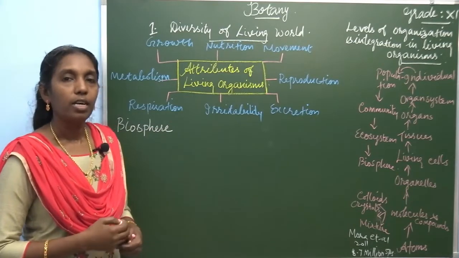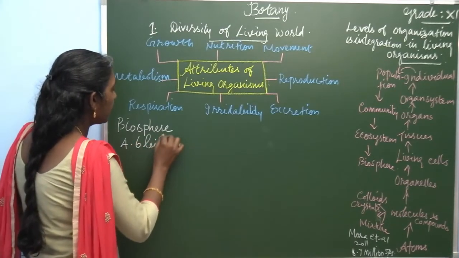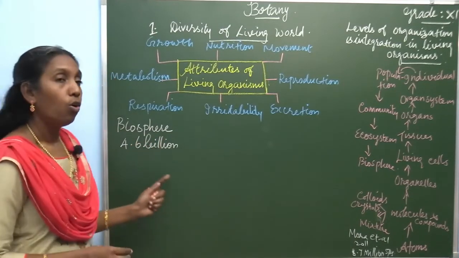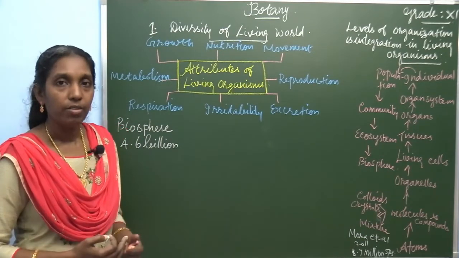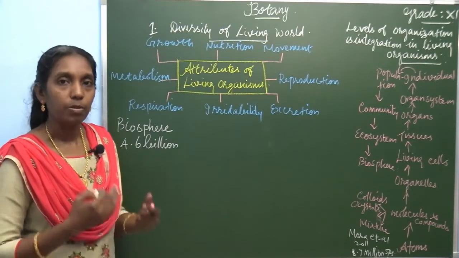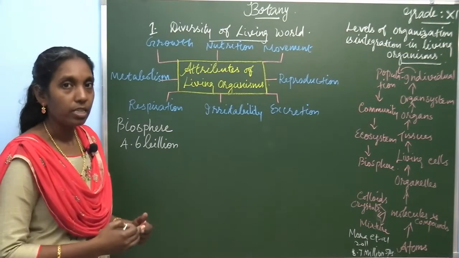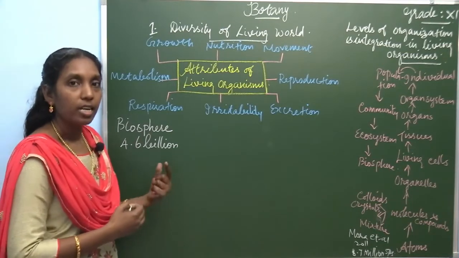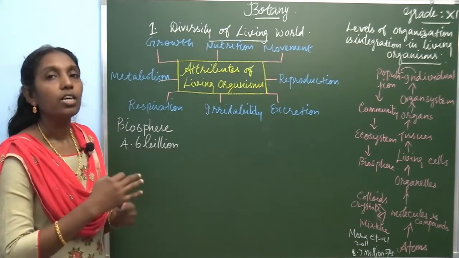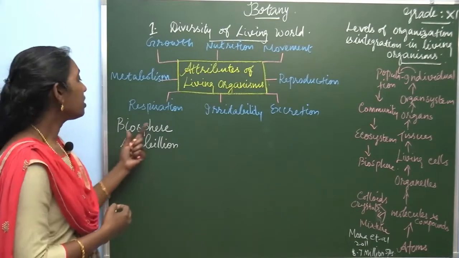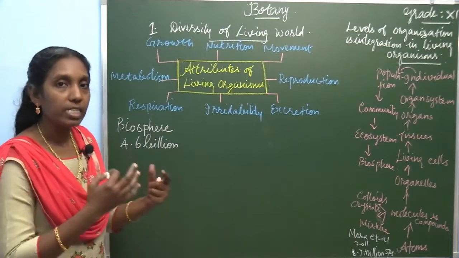Earth was formed 4.6 billion years ago. We all know very well, the Earth is the only planet which supports life. So, life is supported in this planet Earth. Life exists on this Earth in a complex structure called the biosphere. So, life exists within a complex structure.